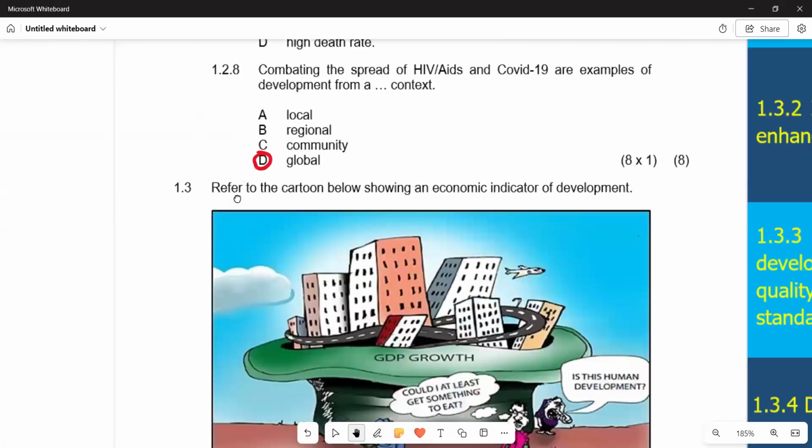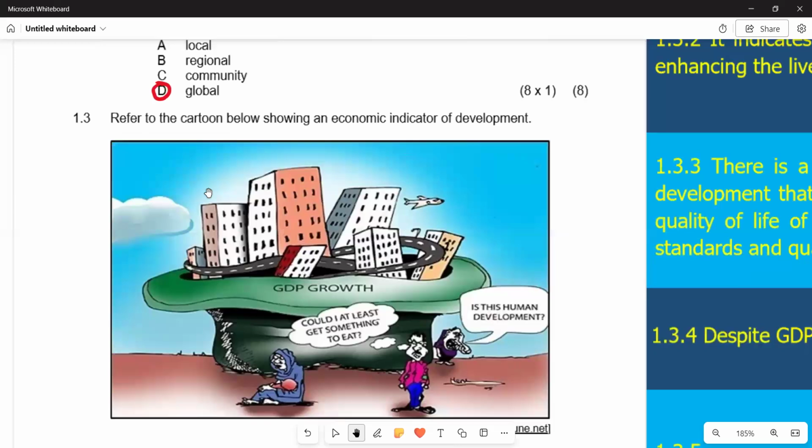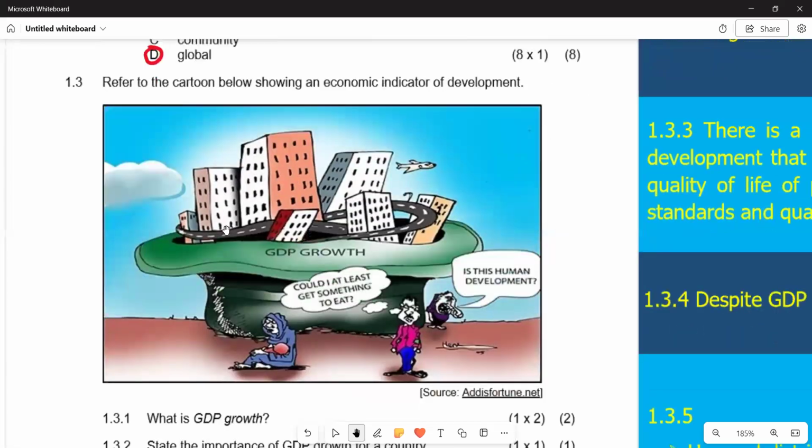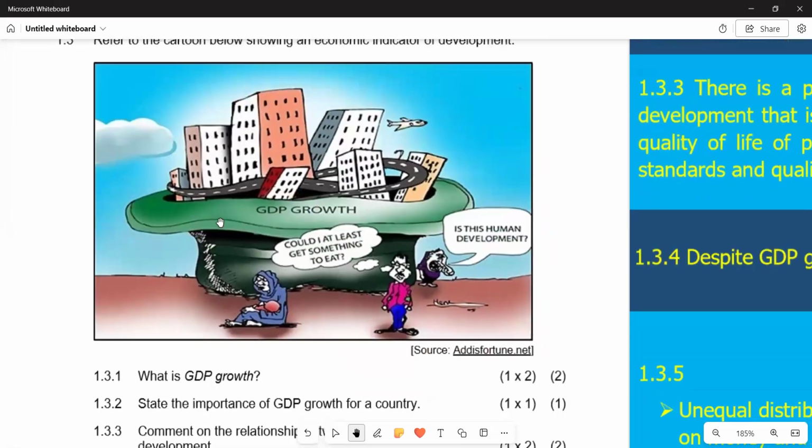Then we can move on to the next part, which is 1.3, which says refer to the cartoon below, showing an economic indicator of development. We are given GDP growth, and a cartoon with people saying something. Someone is saying, "Is this human development?" Then the other one is saying, "Could I at least get something to eat?" Which means that someone is in poverty, is hungry. So there are problems there. So let's go to the questions.